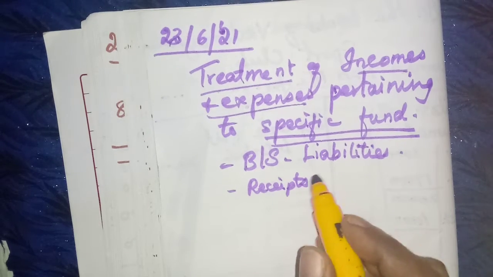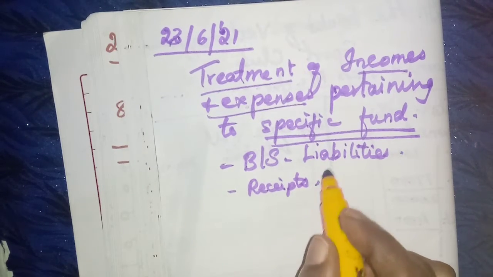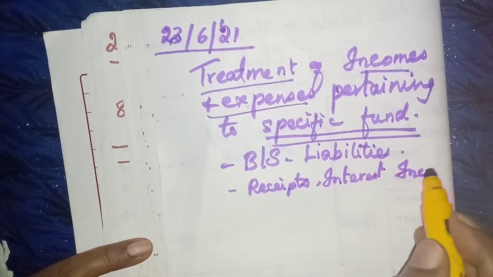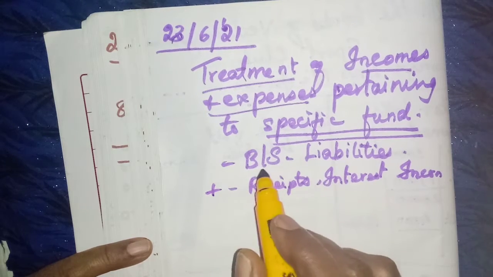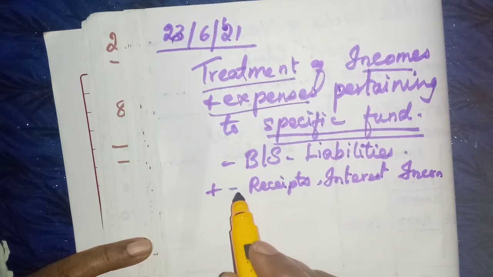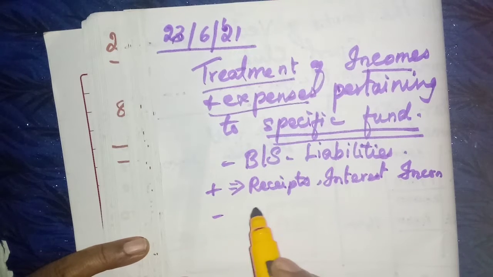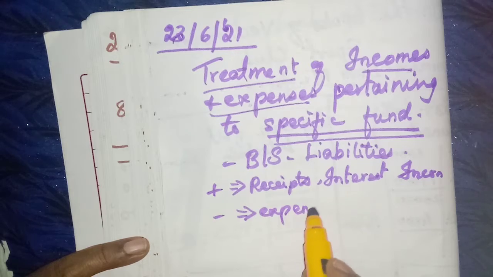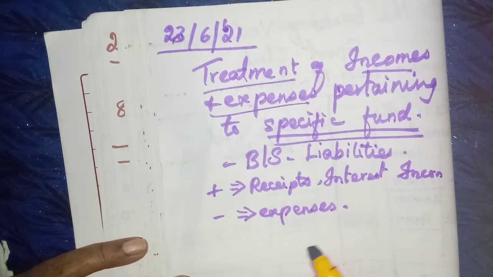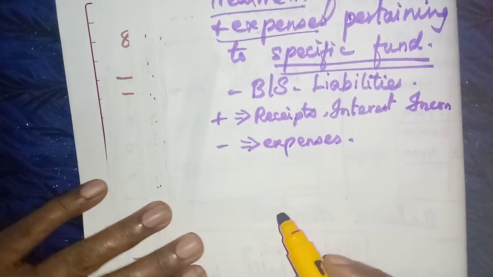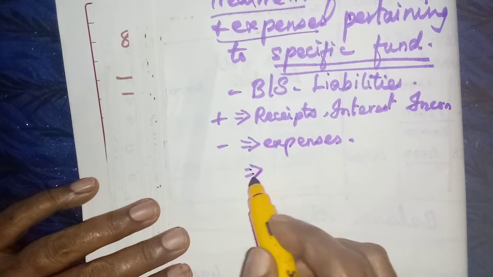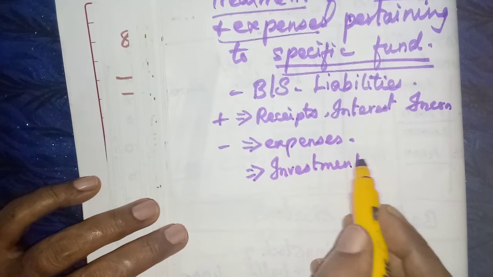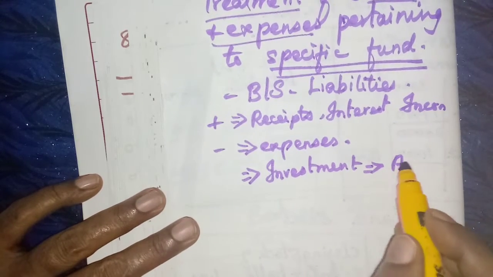Any receipts or any interest, any income in common, will be added along with the fund, and any expenses related to that fund will be deducted from that amount. Sometimes they will invest this amount, prize fund investment, and this will appear on the asset side.